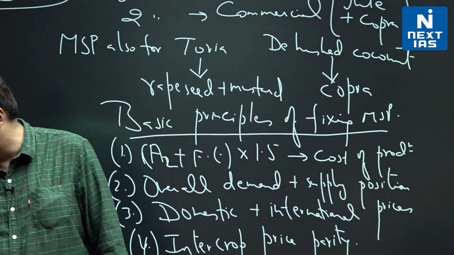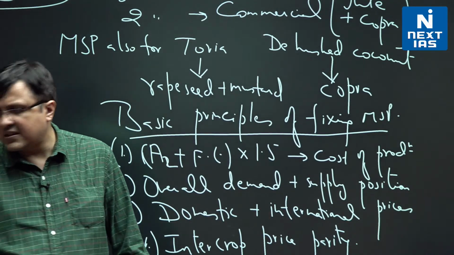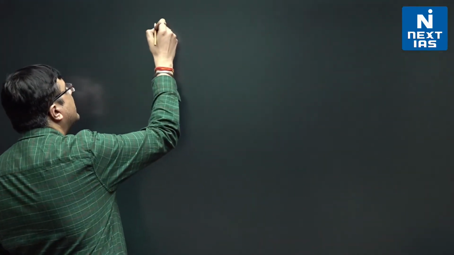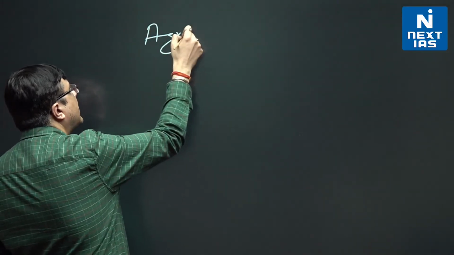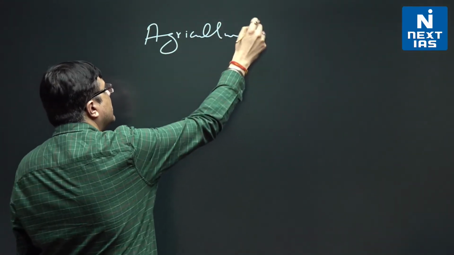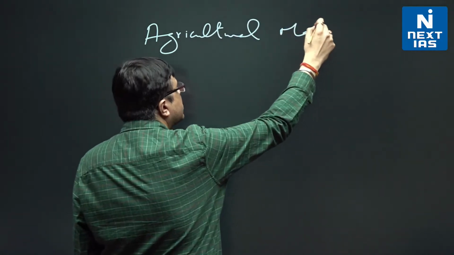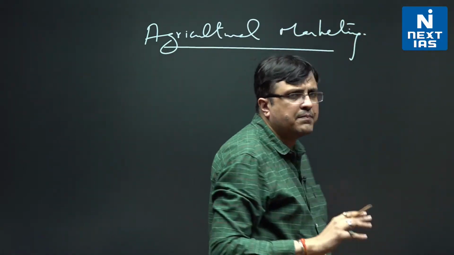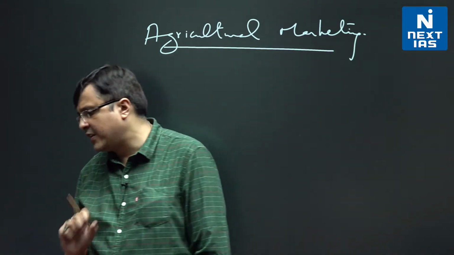Page 243 to 245 can be easily skipped, 246 rather. Page 247 becomes important. This is with respect to agricultural marketing. There are again some important information that they have given us in the survey in agricultural marketing.